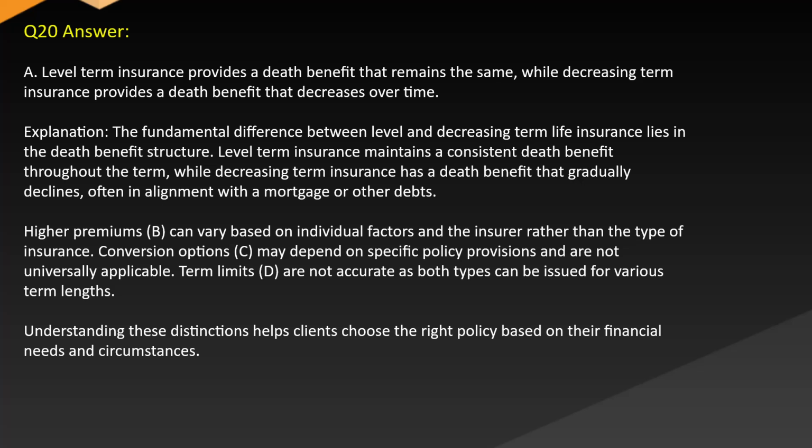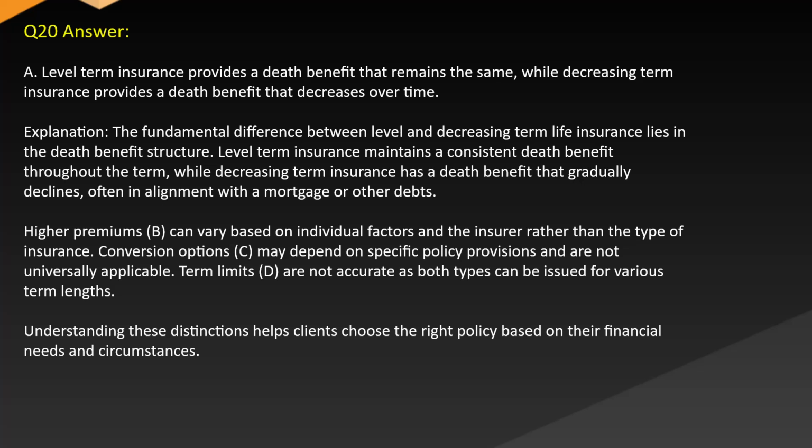Answer A. Level term insurance provides a death benefit that remains the same, while decreasing term insurance provides a death benefit that decreases over time. Explanation. The fundamental difference between level and decreasing term life insurance lies in the death benefit structure. Level term insurance maintains a consistent death benefit throughout the term, while decreasing term insurance has a death benefit that gradually declines, often in alignment with a mortgage or other debts.